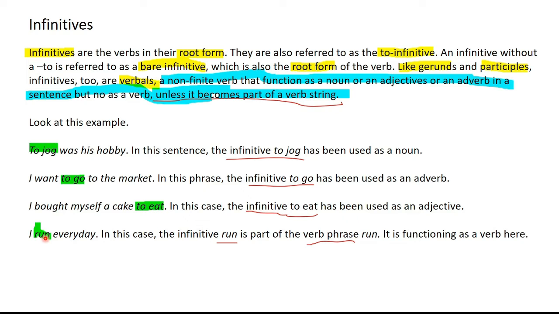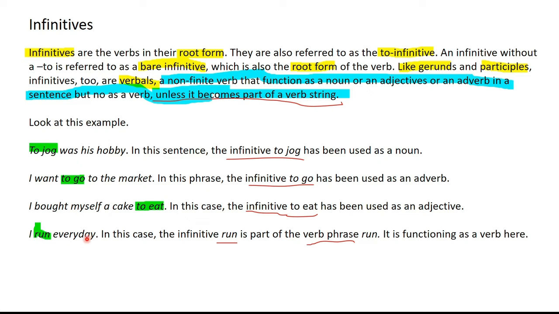Infinitives are used for forming simple tenses. This is a simple present tense. I run every day. In case of a simple future tense, this sentence will become I will run every day. As I said, the infinitive phrase did not function as the verb in these three examples, but in this example, the bare infinitive run did function as the main verb in this sentence, as it represents the verb phrase and the verb element of this sentence. I run every day. In this case, the bare infinitive run has been used to form this simple present tense.